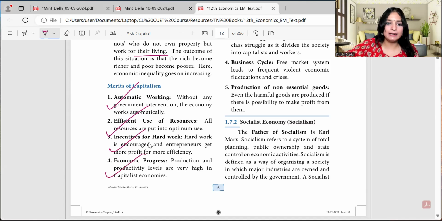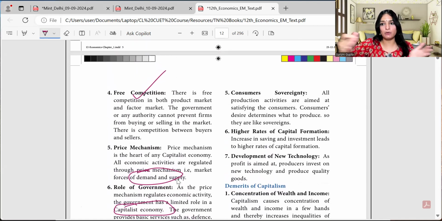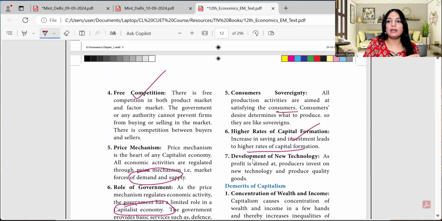Economic progress. In that economy, when productivity level is high, production is high, when somebody is maximizing their profit, even outputs would be higher. Consumer sovereignty. All production activities are aimed at satisfying the consumers. So that means the consumer is in a win-win situation. Higher rates of capital formation. Increasing saving and investment leads to higher rate of capital formation in a capitalistic economy, and development of new technology. Actually it should be development and adaptation, because somebody will develop. A capitalistic economy mostly develops, but they also adapt to the newer technology, so that they work more efficiently, their productivity is higher, their profits are maximized, their resources are put to efficient usage.